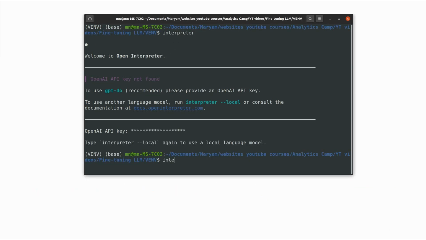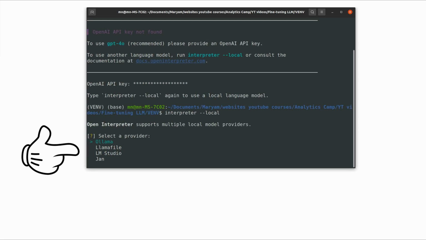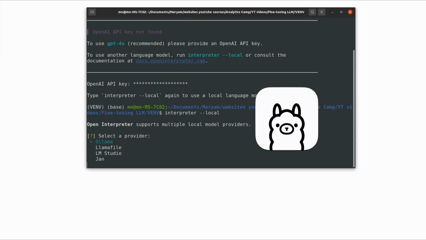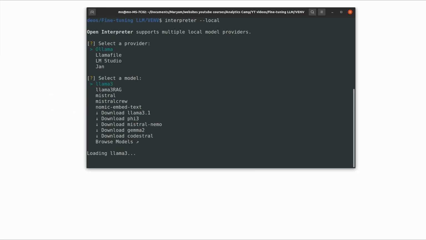I am more interested in the local version, so I will run Open Interpreter --local, which prompts me to choose Ollama along with other options, including Llama-File and LM Studio. If you choose Ollama as the provider, you can only use the LLMs that you have already downloaded in your Ollama like this. To start getting to know the system, I choose Llama 3.